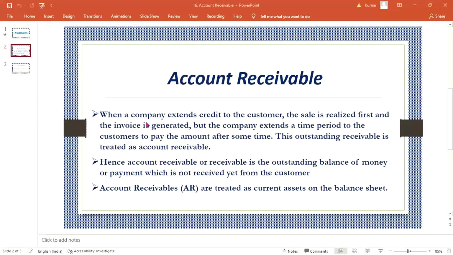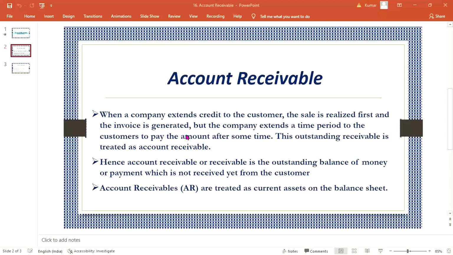Look at here, when a company extends credit to the customer, the sale is realized first and the invoice is generated. It means that when they sell the goods, the sale has taken place and the invoice is also sent to the customer, but the customer is not going to make payment immediately.